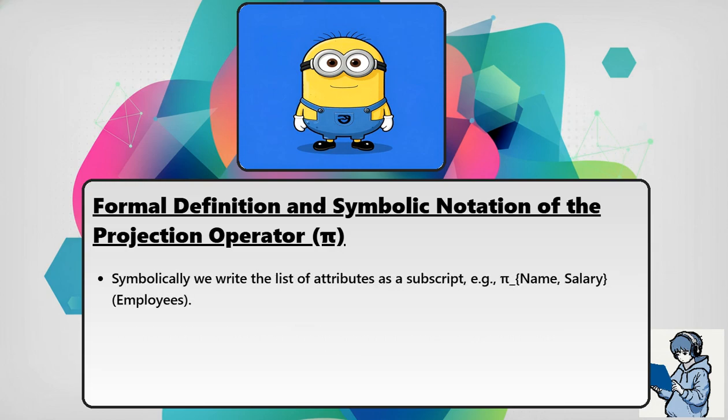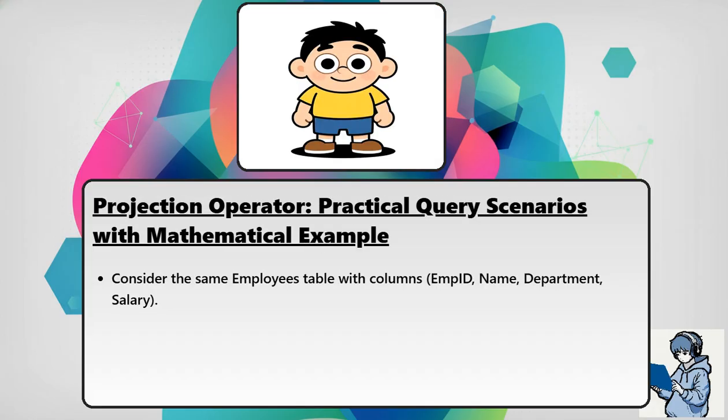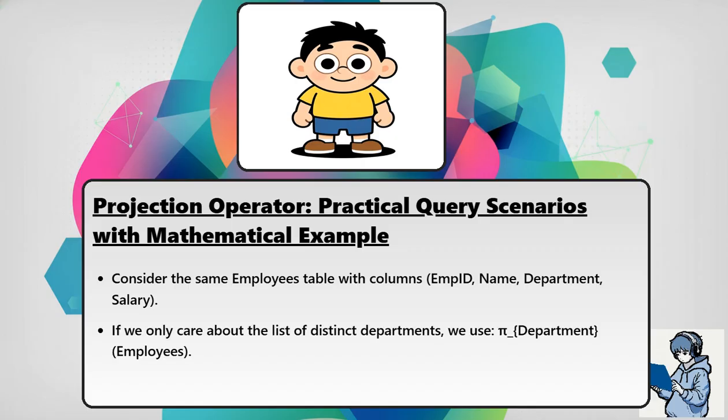Symbolically, we write the list of attributes as a subscript, for example, pi sub name, salary of employees. Consider the same employees table with columns ID, name, department, salary. If we only care about the list of distinct departments, we use pi subscript department of employees. Mathematically, let E be the set of employee tuples.